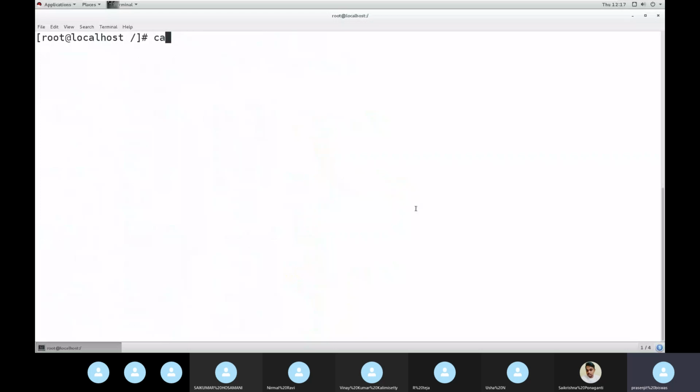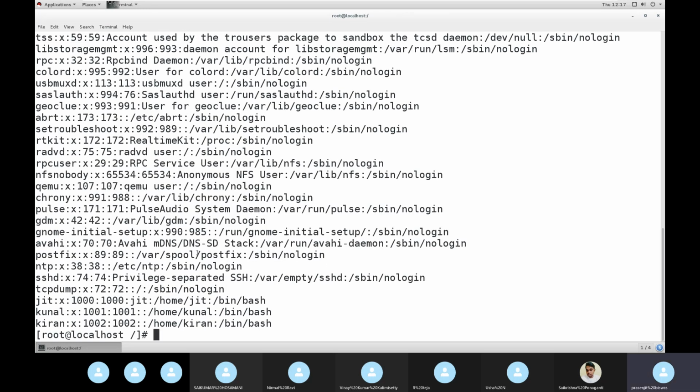Yesterday we saw that while creating our username and password, you can see some other information also. If I give this command, I can see the username, encrypted password, group ID, then where it is saved, the directory, and their script.